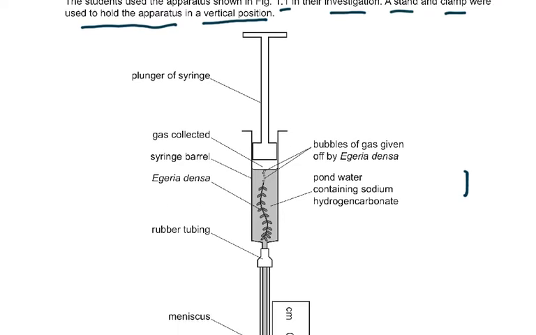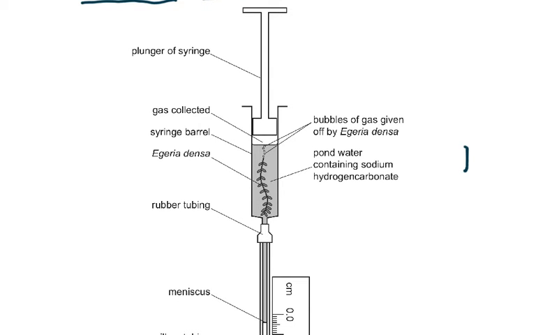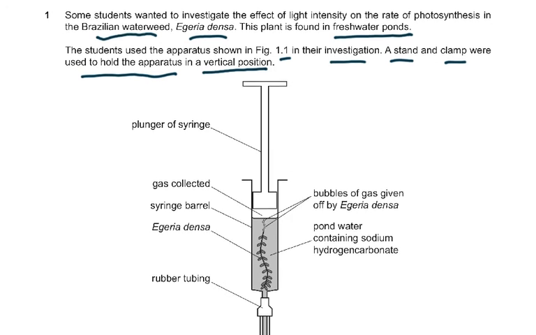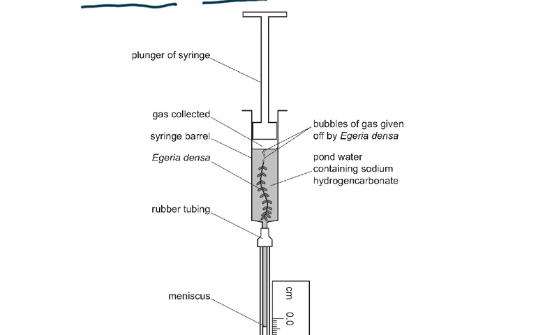Now what do we have here? We have a plunger of syringe. We have bubbles of gas given off by the Egeria densa, the water weed. This was the plant, the water weed. Not the other weed. Pond water containing sodium hydrogen carbonate.